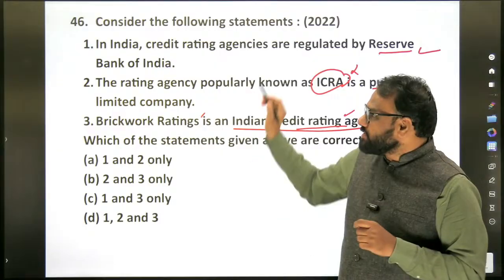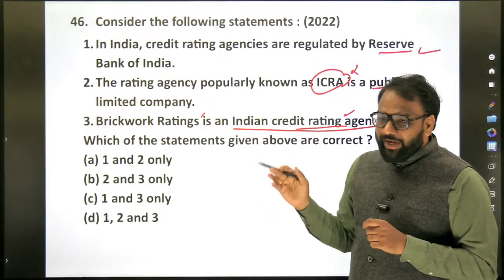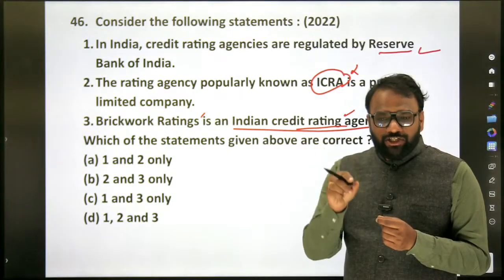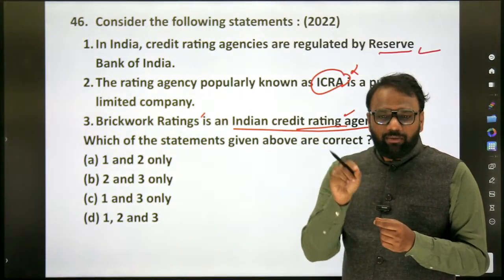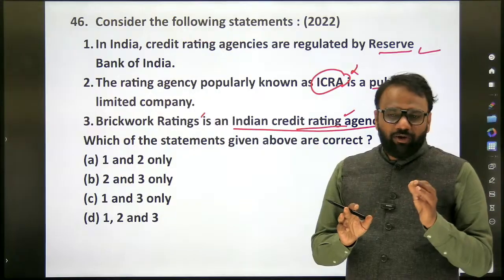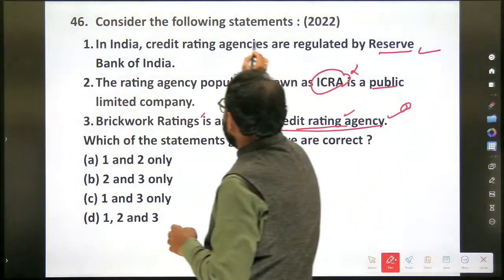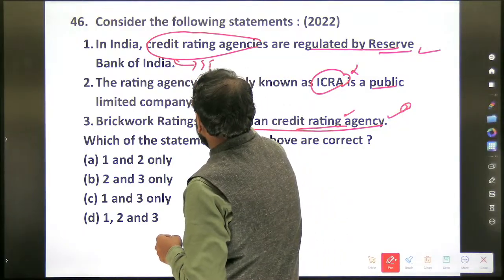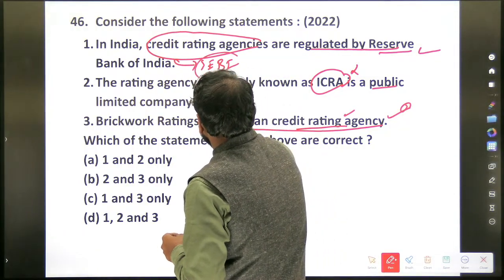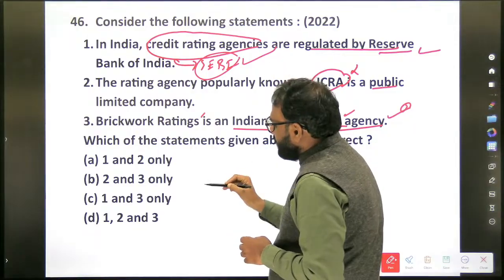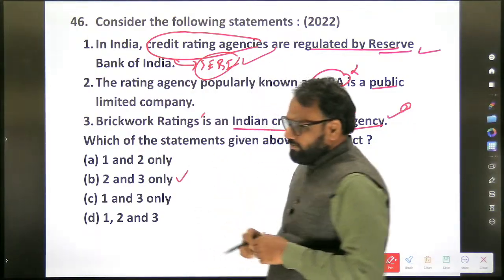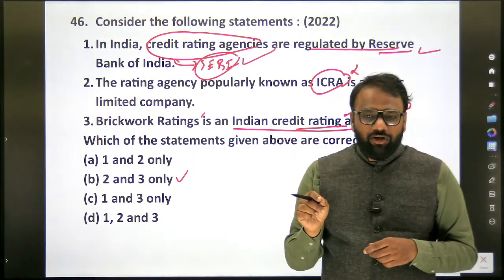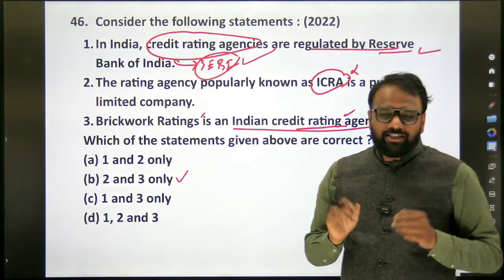What is important here is the first statement. In 2022, I still remember, many times while reading the newspaper, it was explicitly mentioned that credit rating agencies are regulated by whom? SEBI. If we know that, then we will be able to eliminate. Credit rating agencies are regulated by SEBI. So once you eliminate, you are left with only one choice, 2 and 3.